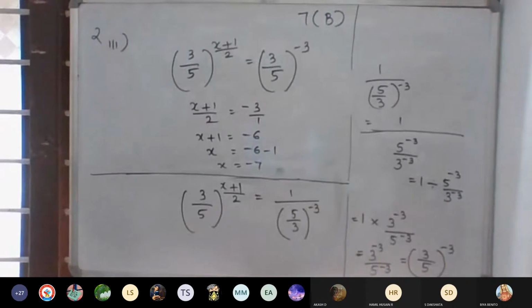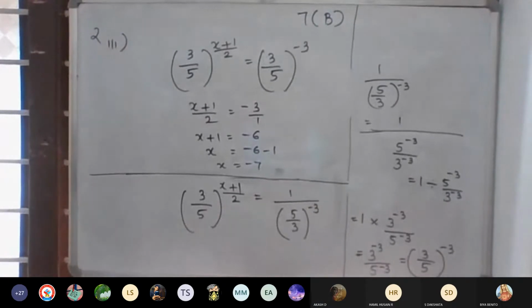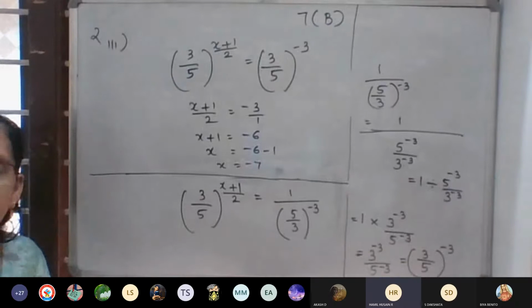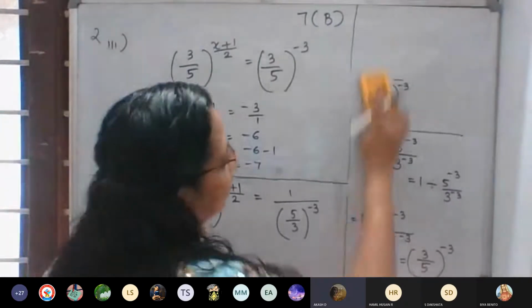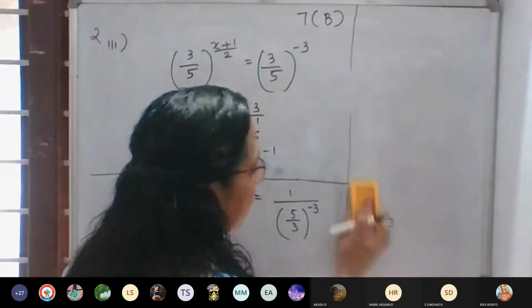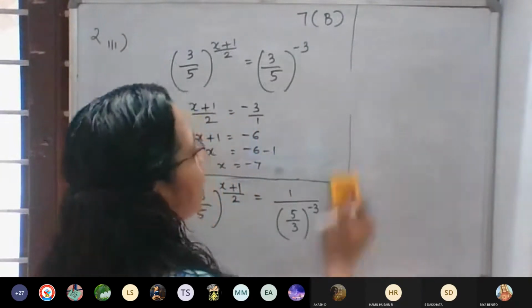We had done the third question, no? Whole raised to, same model. Question number 4, do it. Fourth one: cube root of 2 by 3. Square root means raised to 1 by 2. Cube root means whole raised to 1 by 3.